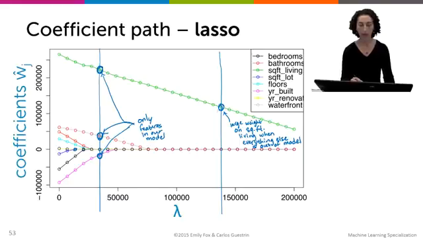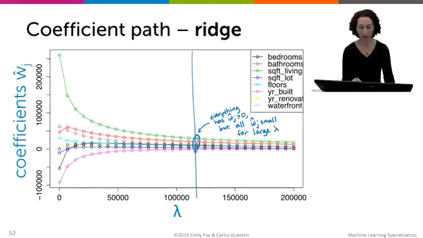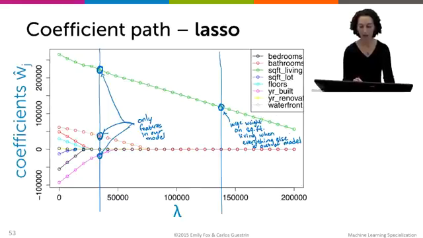So square feet living is still very valuable to our predictions. And it would take quite a large lambda value to say that even square feet living was not relevant. Eventually, square feet living would be shrunk exactly to 0, but for a much larger value of lambda.